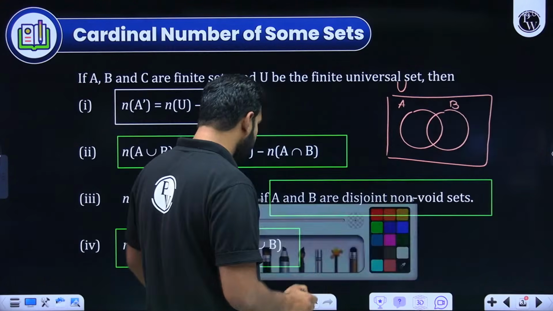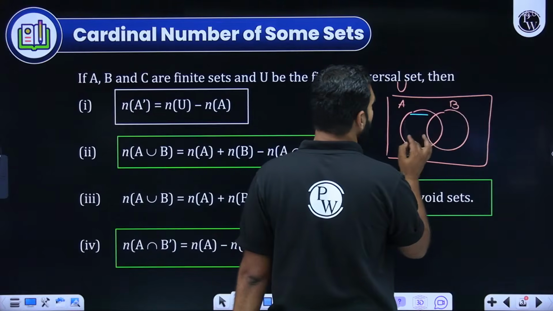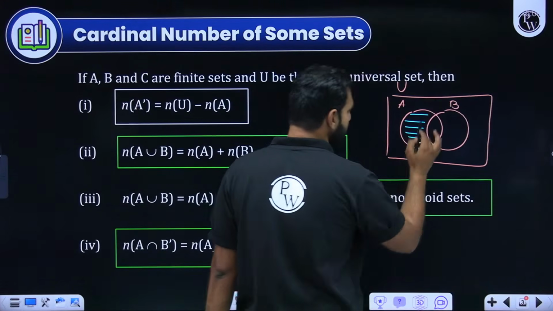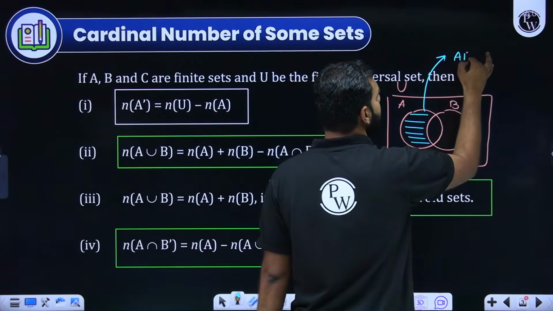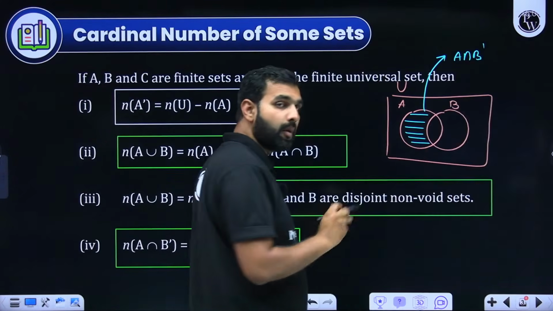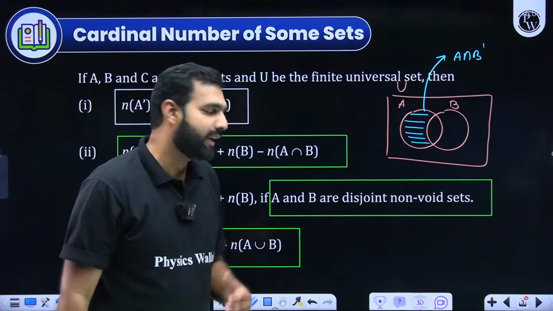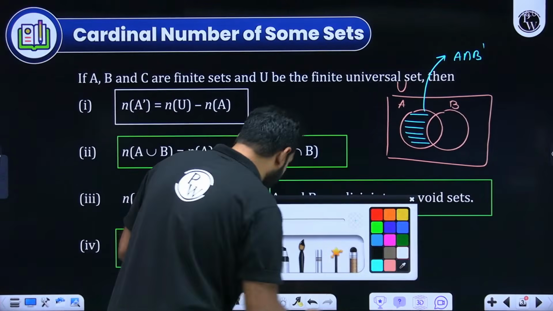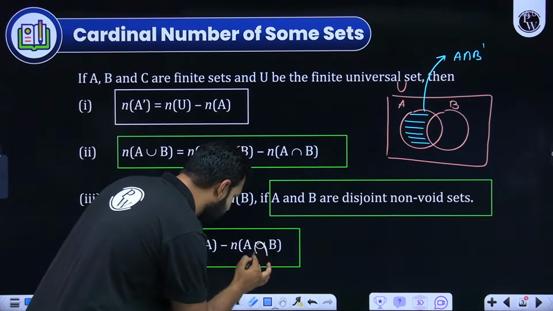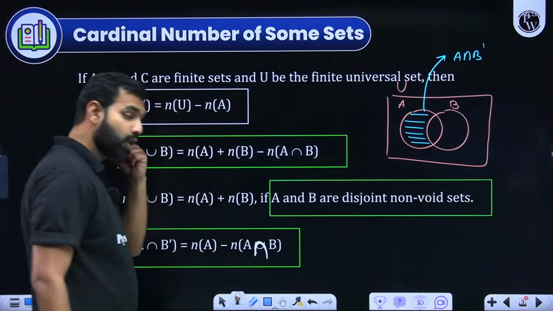So when you talk about A intersection B complement, will you not say this is the region representing A intersection B complement, because this is the common area of A and B complement? Everybody got this? How do I get this? I think there is a small correction here. The only correction you need to make is that here, instead of union, it should be intersection. Are you not realizing this?